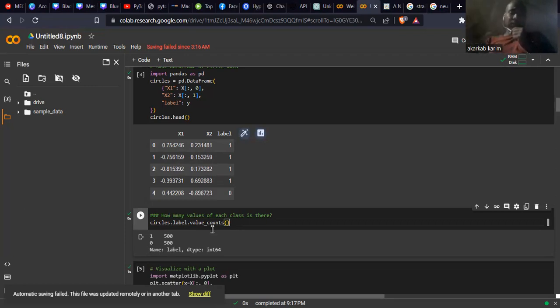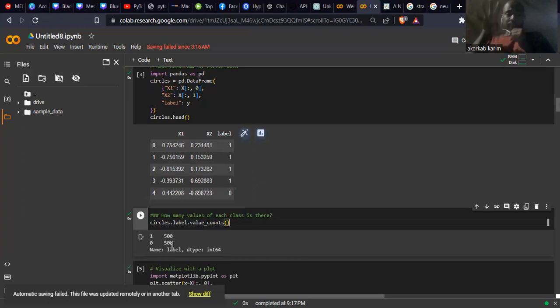Here, the observation is that the data is balanced. Because most of the time, the problem I face is imbalanced data, especially in classification problems. For example, if for class 1 I have just 100, and for class 0 we have 700, then this data is imbalanced. That means when I try to predict, the probability is high for 0, not 1.